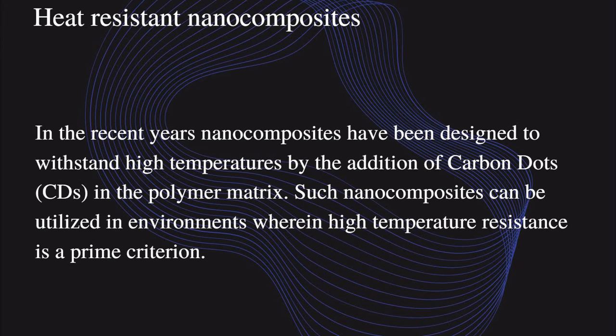If we add nano-sized carbon dots, it increases the temperature withstand power of the normal composite material, so it is called a heat resistant nanocomposite. In the polymer matrix, such nanocomposites can easily withstand high temperature and utilize the environmental temperature while changing their properties.